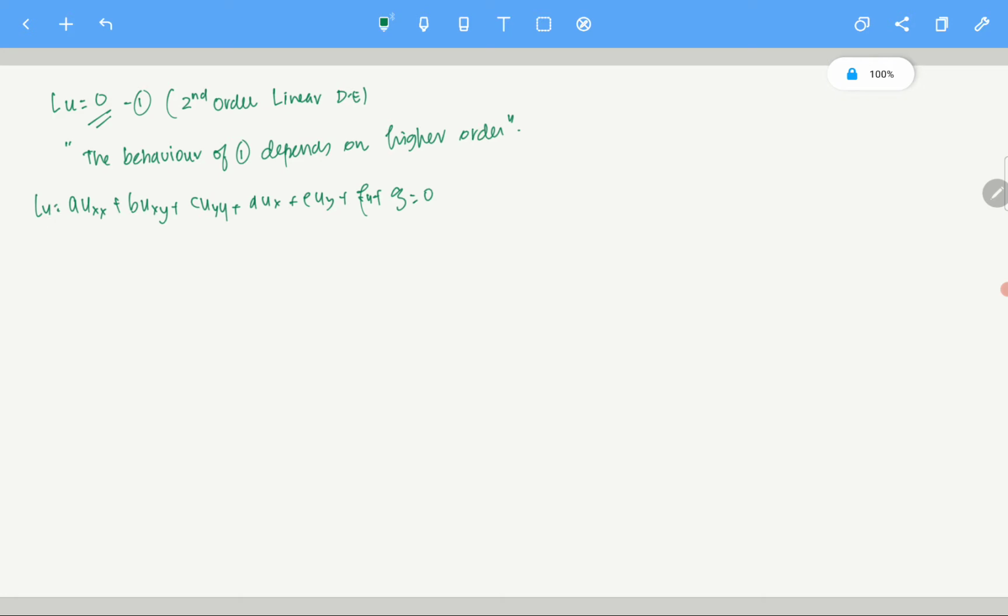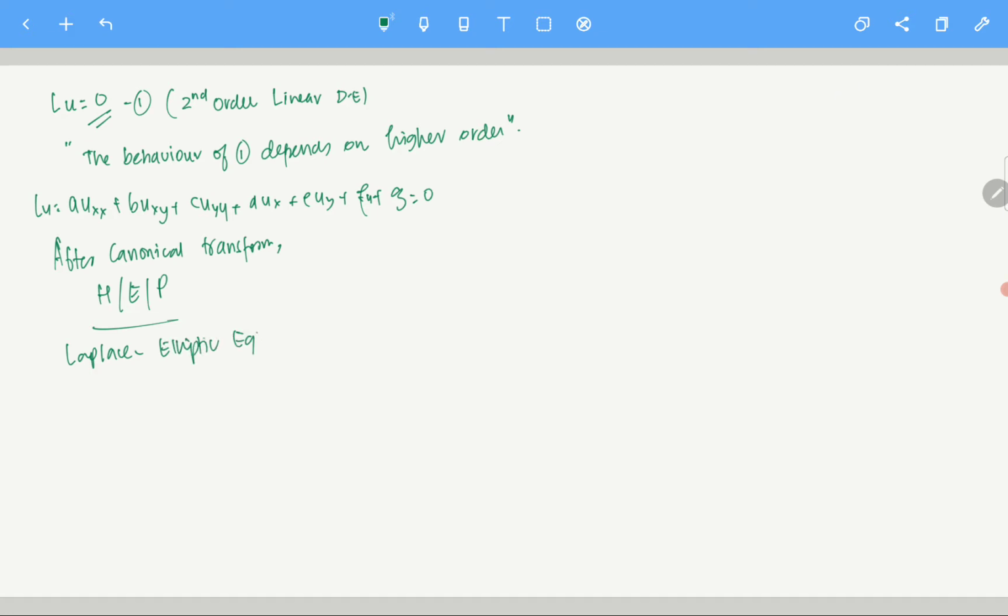Now, after a canonical transform, you can reduce it to either a hyperbolic, elliptic or parabolic equation. Laplace equation is an example of an elliptic equation.